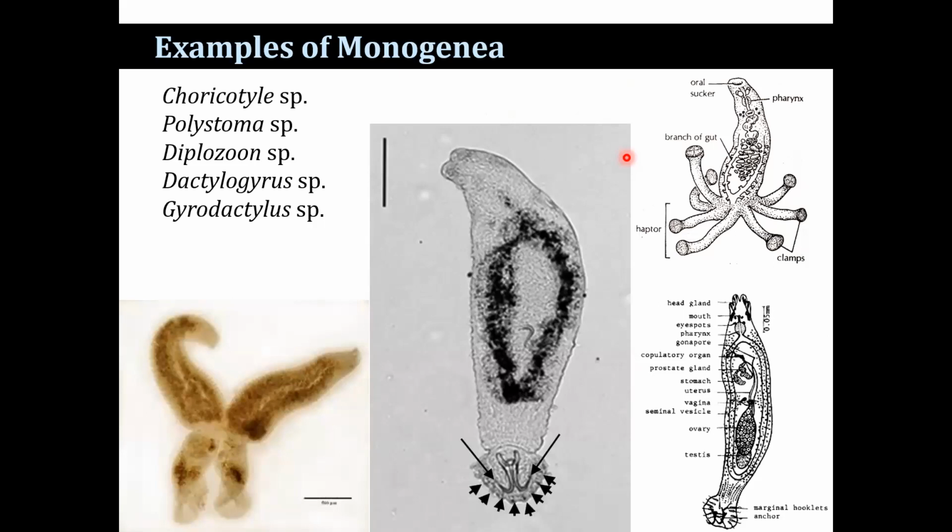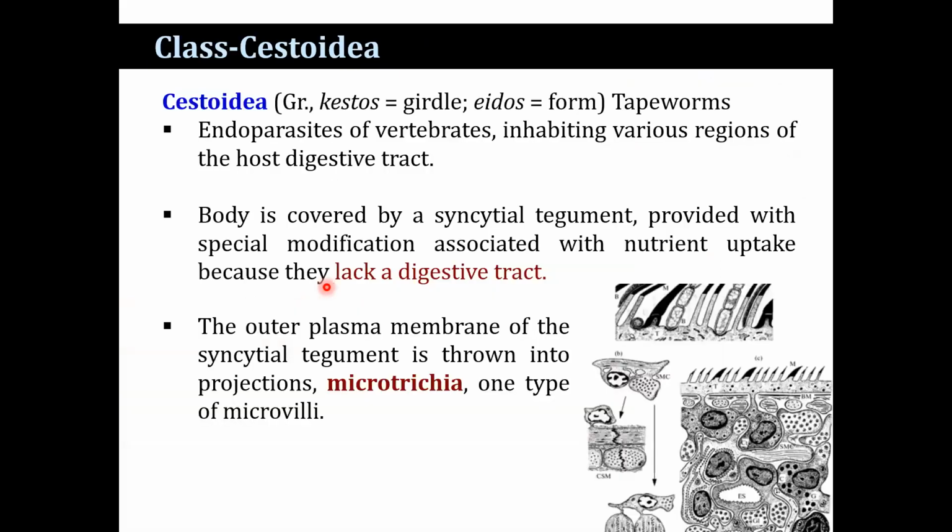That's Choricotyle. You see here, Choricotyle. That's Polystomoidella, another example. Another, Diplozoon, Dactylogyrus, and Gyrodactylus. These are the examples.